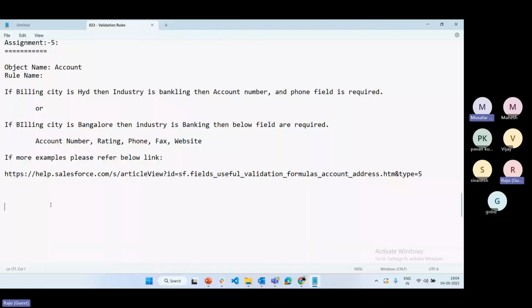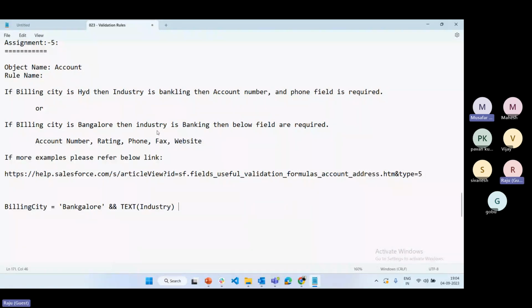Simply, you can use billing city equal to Bangalore. That's it. And one more: what is that industry, right? Industry is under others. Exactly, it is a quick value. Then use is blank.